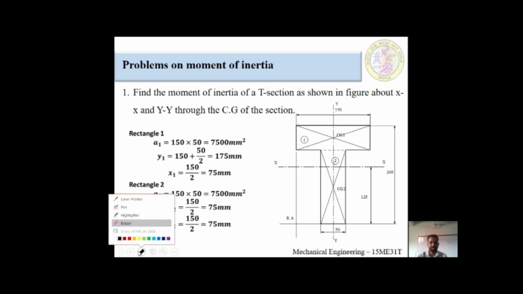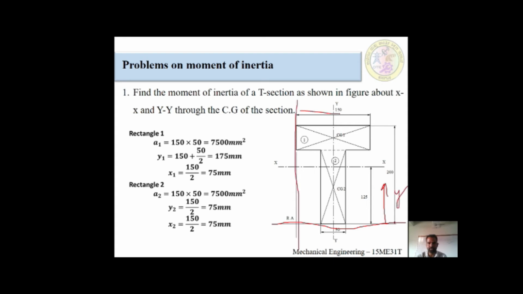As you studied in the center of gravity chapter, the lowest line is for calculating y values, and the leftmost line is for calculating x values. Listen carefully, I will explain properly.